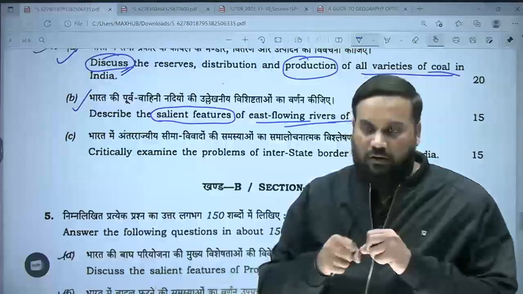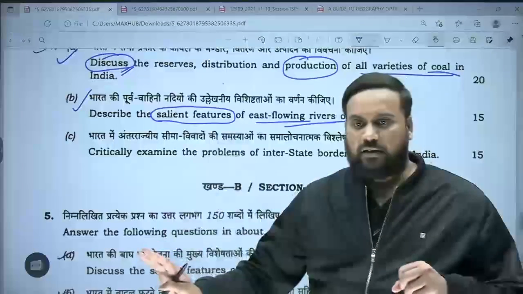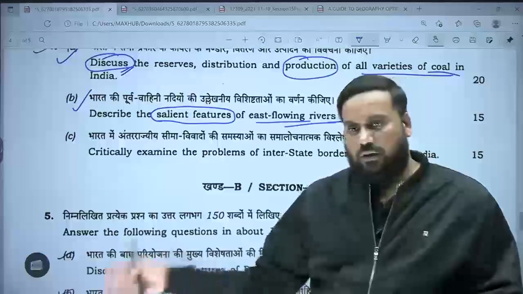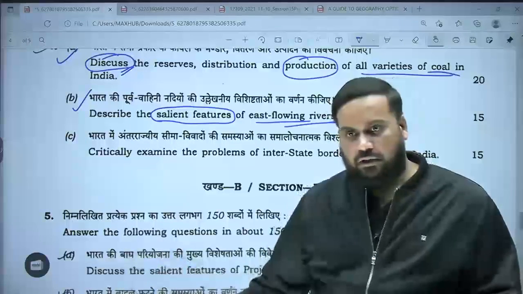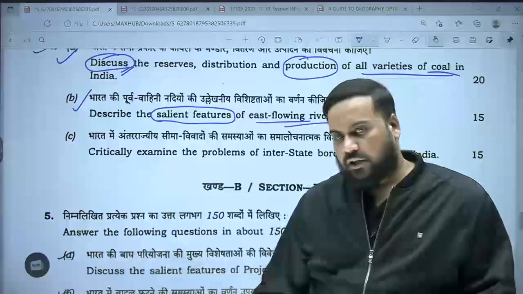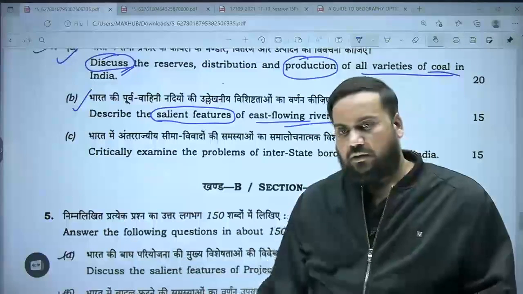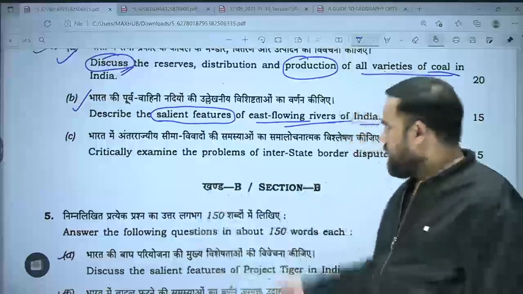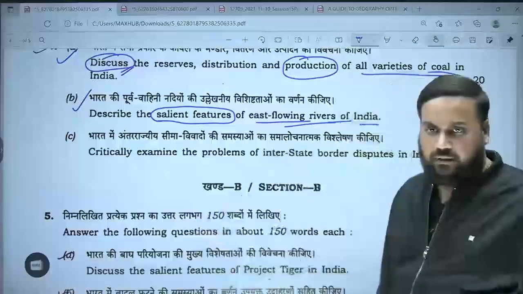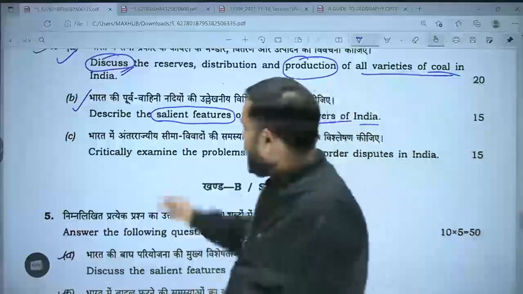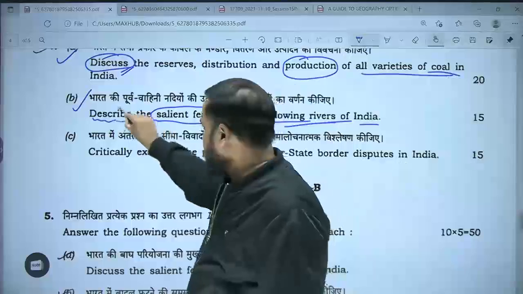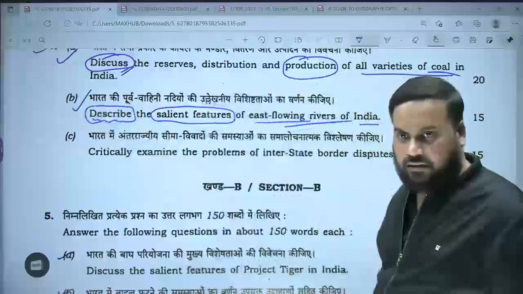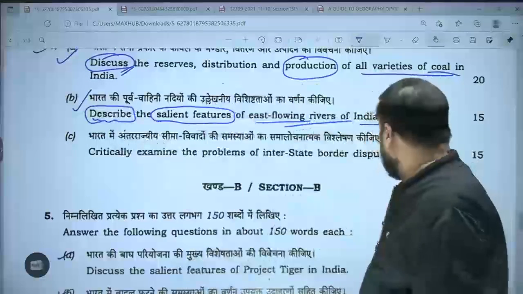from there. So Himalayan rivers के भी जो characteristics पढ़े हैं और peninsular, because tell me, are both, many of the rivers of Himalayan are draining eastward and peninsular are also draining eastward. So you have to write both of them. ठीक है, and that is how you will be writing this question. सीधा question है, because here there is no trick, they are simply saying describe. इसका मतलब explanation भी नहीं चाहिए. ठीक है.